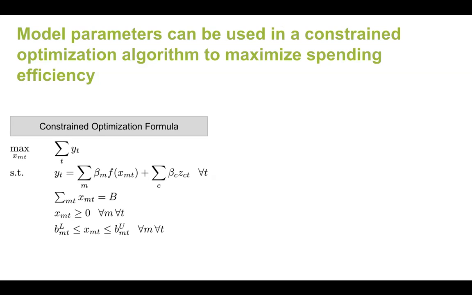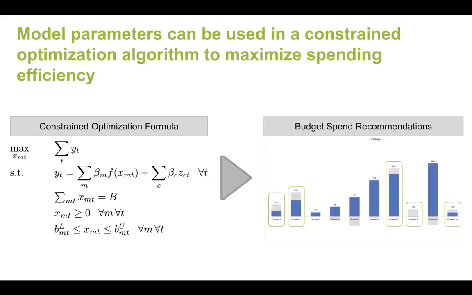So we might say, give us the optimal amount of spend within the range where we would only give 15 to 5% of our budget to that particular channel. And so from this constrained optimization, we can get recommendations about how to shift our spend around that take into account saturation and lagged effects.